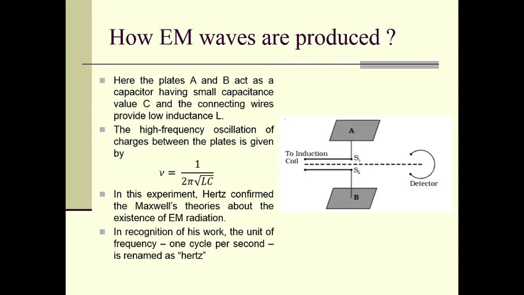Maxwell predicted the existence of electromagnetic radiation theoretically, by using his equations and his theory, but Hertz was the first who confirmed the Maxwell theory and the existence of electromagnetic radiation, right?